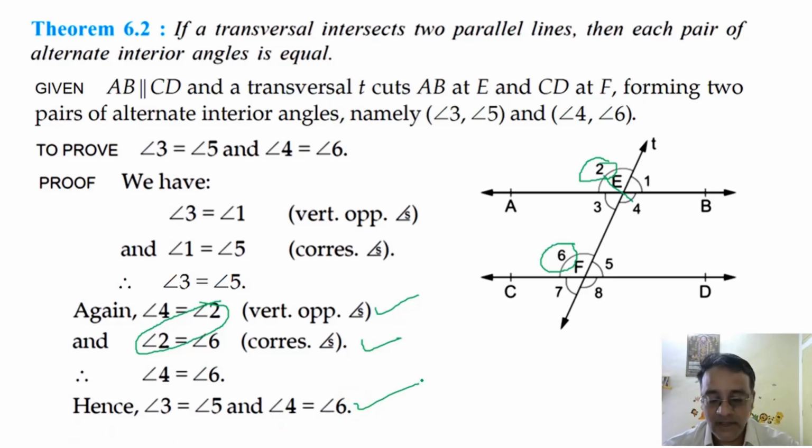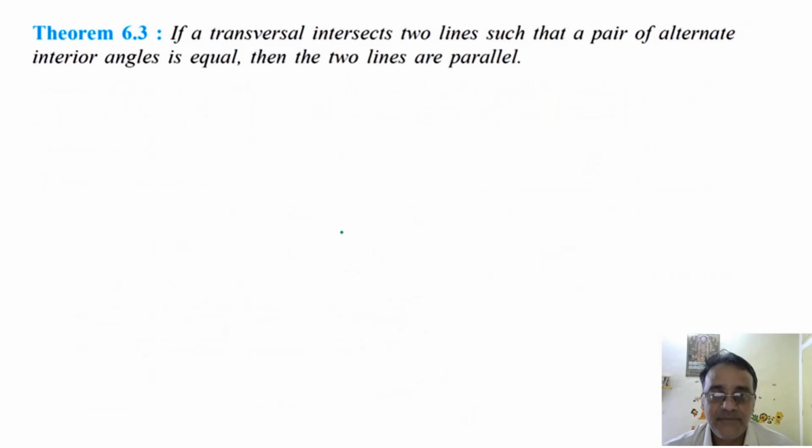No, sir. Okay. Now we'll move towards the next theorem, theorem 6.3. If a transversal intersects two lines such that a pair of alternate interior angles is equal, then the two lines are parallel. This is the converse of the previous theorem. Okay, so in 6.2 we proved that if the lines were parallel, then alternate interior angles were equal. Now here alternate interior angles are equal, it is given, and we have to show that the lines are parallel.